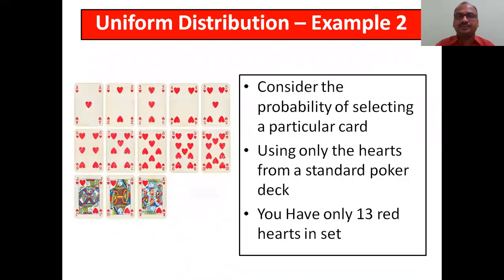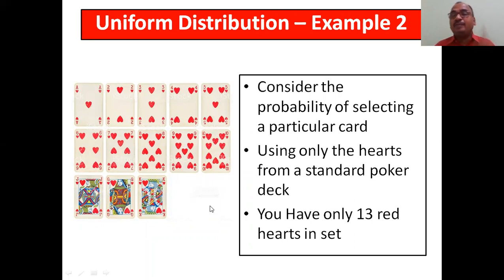Now here I want to pick up only one card among all the red color hearts. Consider the probability of selecting. I won't see the number; I will close all the numbers of the deck series. Out of how many cards? Of the red color hearts, only 13 are there. Keep that in your mind: Ace, 1, 2, 3, 4, 5, next 6, 7, 8, 9, 10, J, Q, K. It is 11, 12, 13. Only 13 hearts are there.